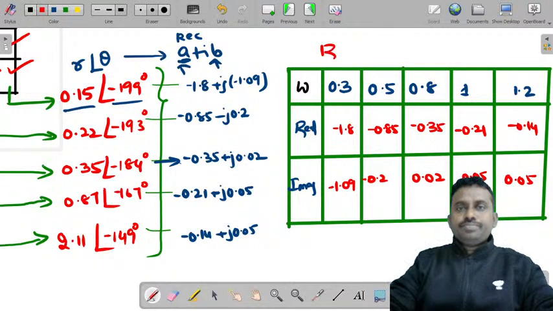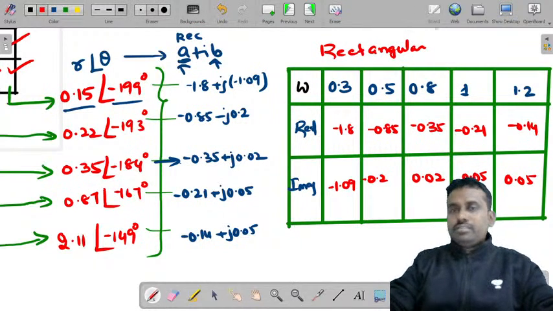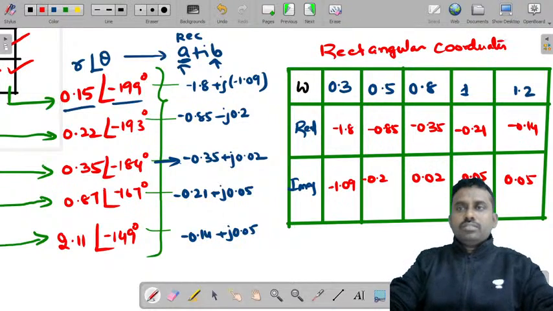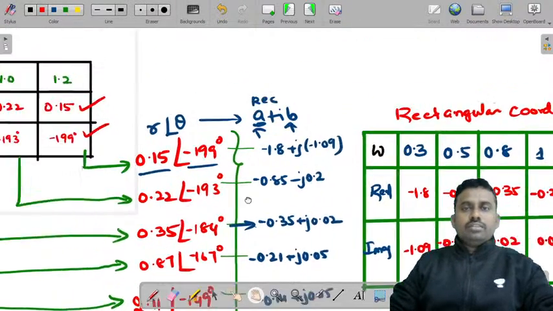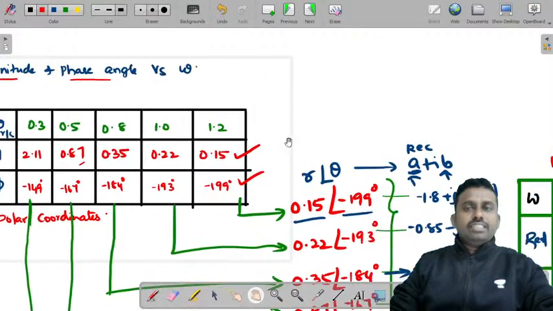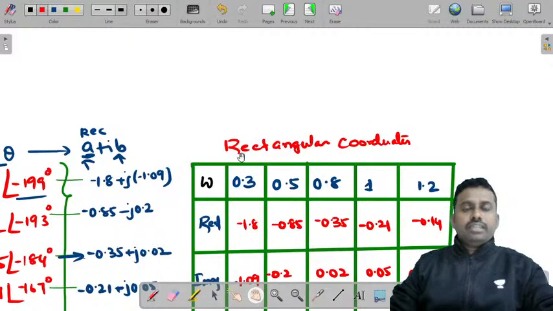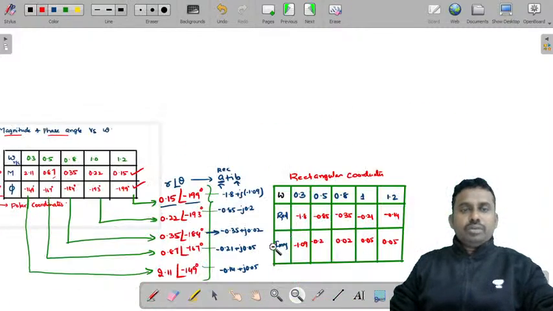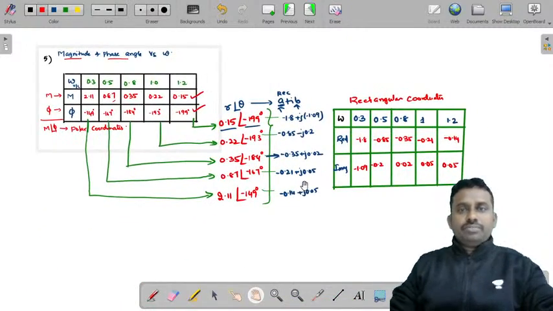These are rectangular coordinate values and these are polar. This is magnitude and phase angle. This is real and imaginary part, right? So I'll just show you all this at one place. Yeah, this is the value.